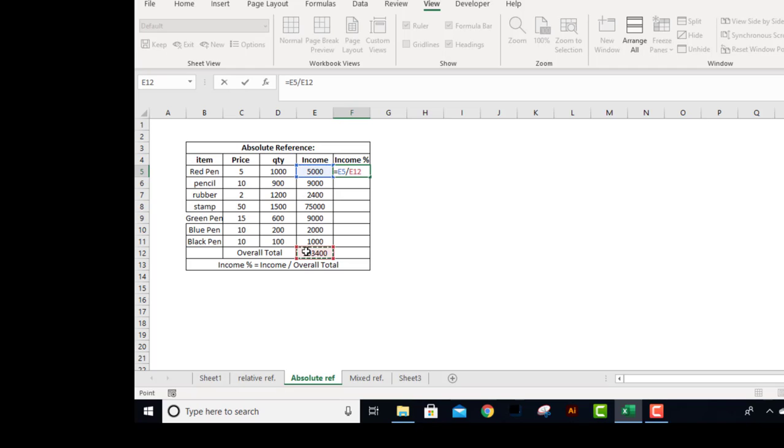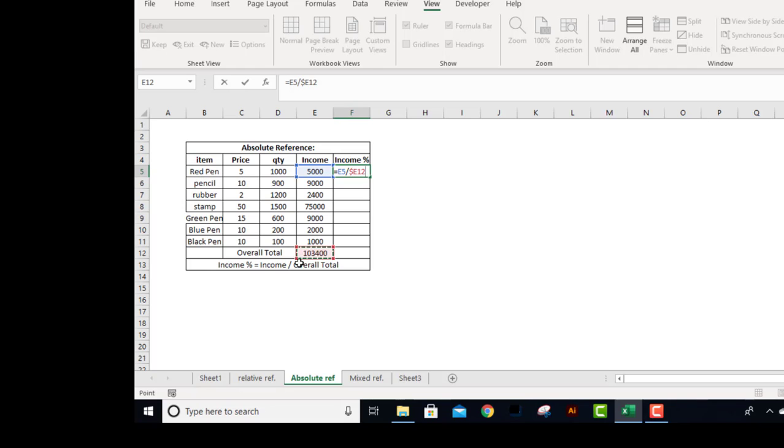Now whenever you get this kind of moving selection, if I press F4 on my keyboard (on some laptops it should be with the function key), you can see it puts a dollar sign before the column as well as the row. And again if I press F4, what will happen? It will put a dollar sign only before the row but not the column. Again if I press F4, it will put a dollar sign before the column and not the row.